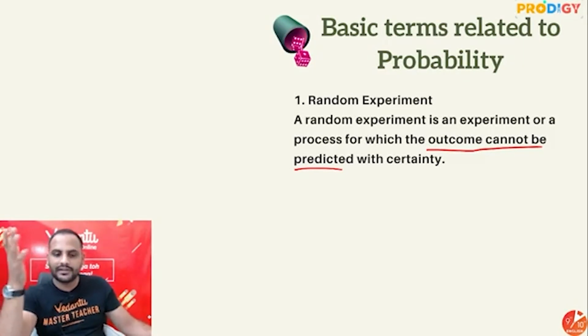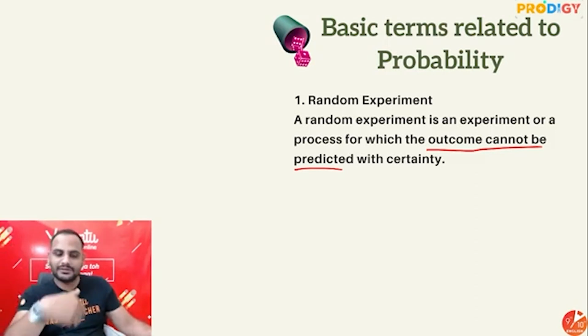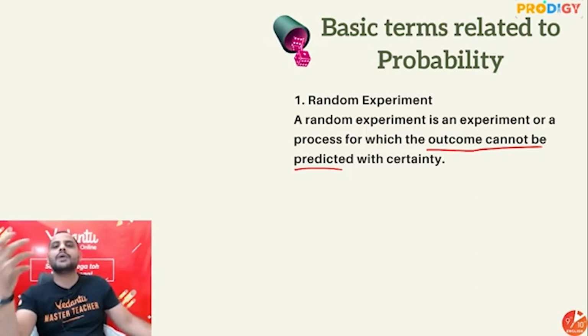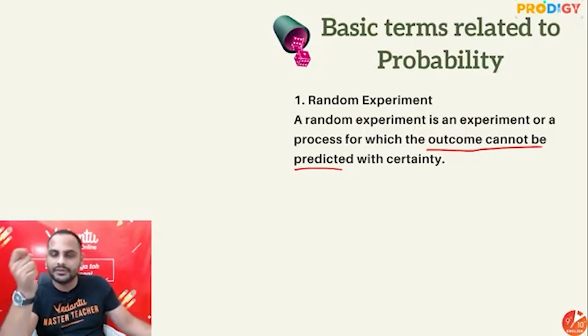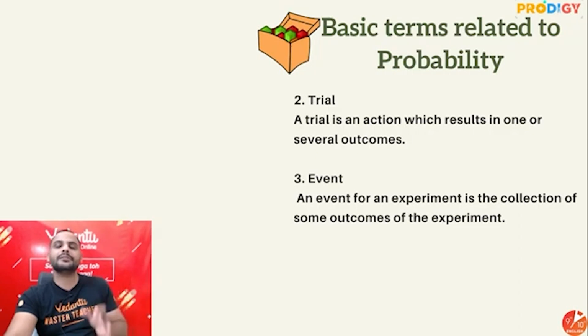Suppose if I throw a dice, I cannot be sure that I'll get 1 only or I'll get 2. It will be one of them. So when the outcome cannot be predicted with certainty, that will be called a random experiment, and we will be dealing with random experiments only. Then trials. So trial is an action of performing that experiment.